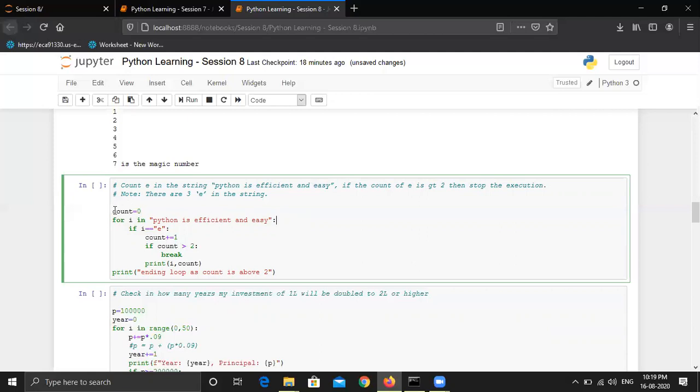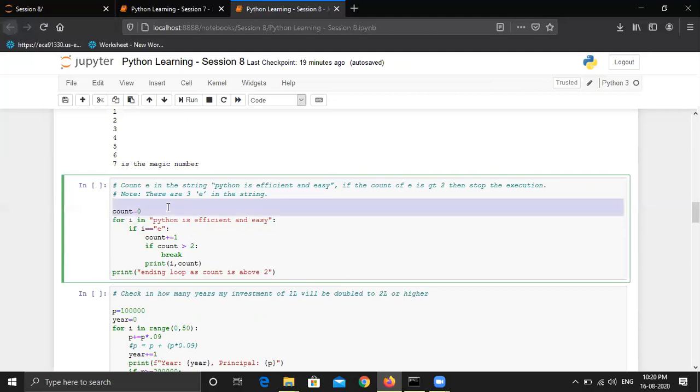And then for resolving this question, we are declaring a variable count in which we will store the value, or rather increment the value of count as soon as it sees an E in the string. So the basic idea in this program is we have to iterate through each element of the string. So the first element will be P in the first iteration. In the second iteration, the value will be Y. And if it is equal to E, then only it will increase the counter of the count variable. Now let's execute and see the functionality of this program.